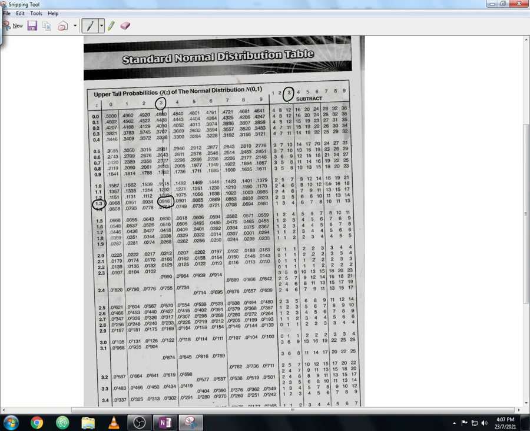So you pull this down, make sure it is aligned with the 1.3, guys. As you can see here, you get the 5 here. So this 5, what you can do is subtract it from the final digit of this value. Since the final digit is 8, you do 8 minus 5. So from here the probability of 1.333 will be equal to 0.0918. I mean the value of Z score, guys. So from here you get the value of Z score equal to 0.0913. Let me close the Z table now.